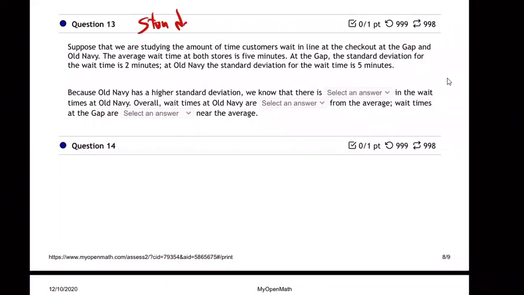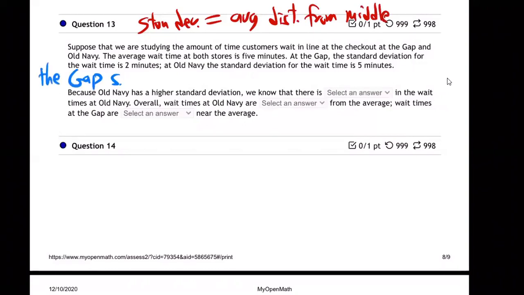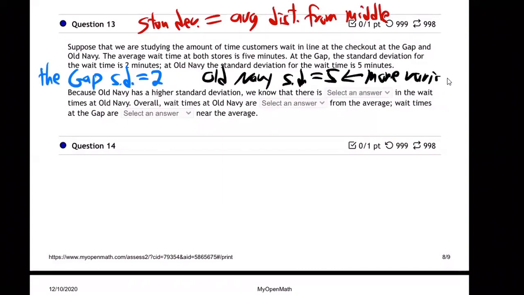Standard deviation is the average distance from the middle. So basically, if they're saying that the Gap standard deviation is 2, and Old Navy standard deviation is 5, what that means is there's more variation, right? It's more spread out at Old Navy. So notice they both have the same average. Did you notice that?